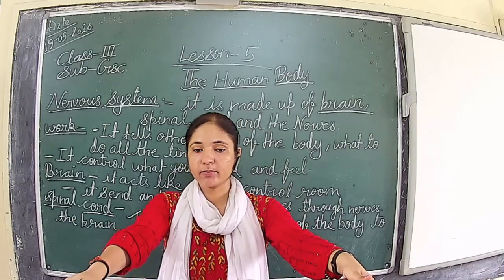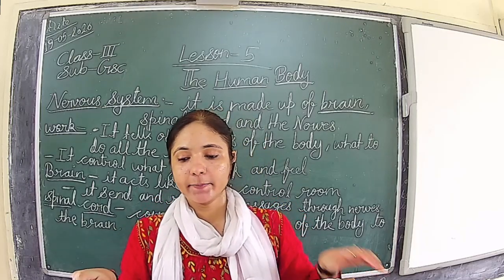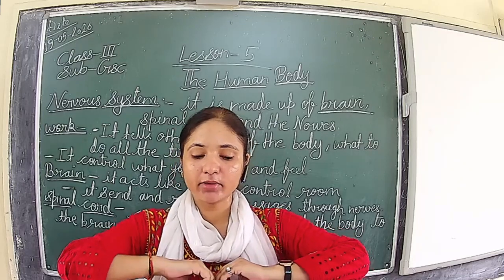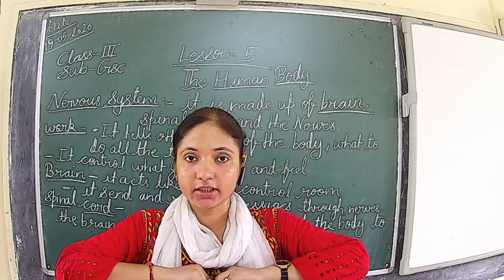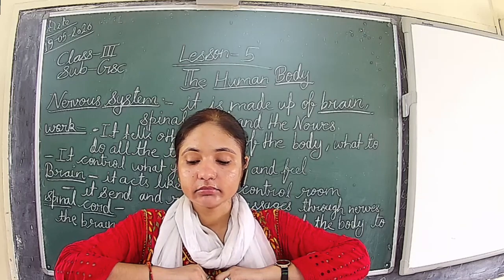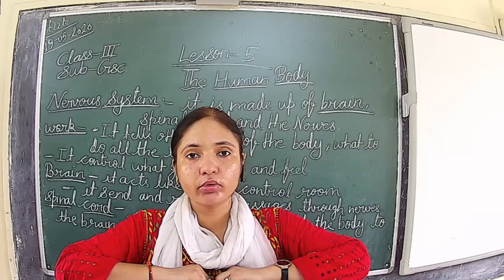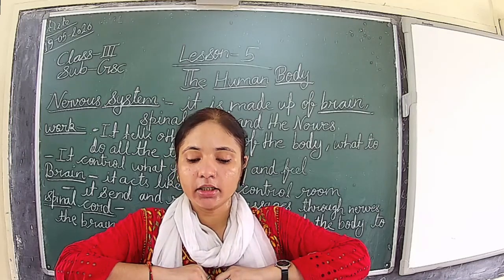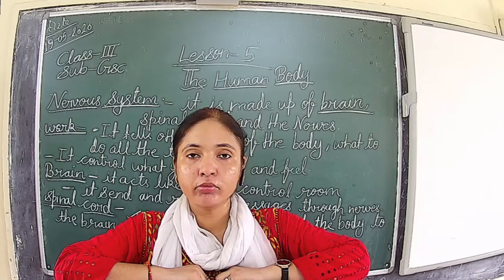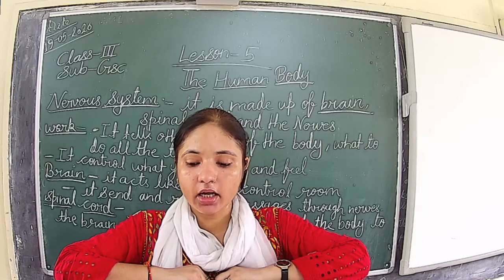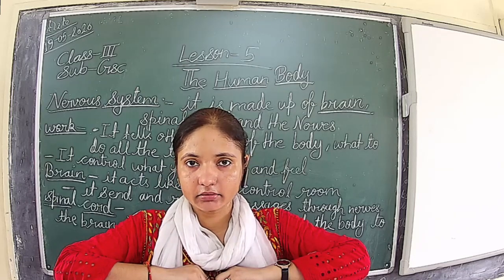I have discussed an example: when we touch something hot with our hands, we pull back immediately. The nerve in our skin tells the brain that we have touched something hot, the brain understands it and immediately sends back the message to pull the hand away. The message reaches the nerve and we pull the hand away.